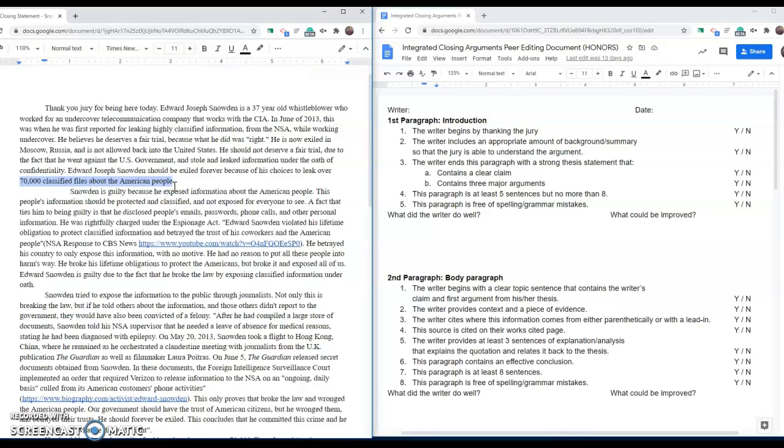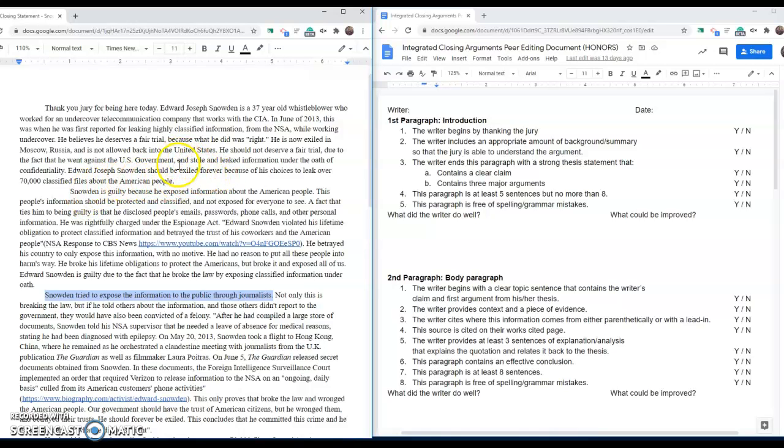So guys, your thesis statement and your topic sentences should be in the same order. That's going to make things nice and organized. All right, let's look at the other topic sentences to see what they are actually about, just to make sure that they match your thesis. Remember, your thesis and your topic sentences need to line up. So Snowden tried to expose the information to the public through journalists. Okay.